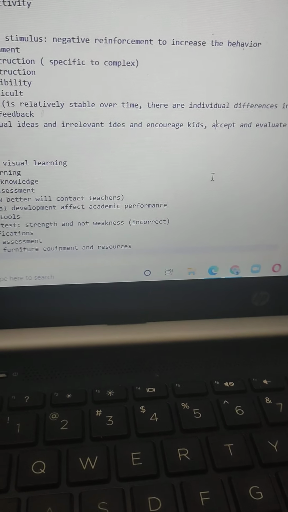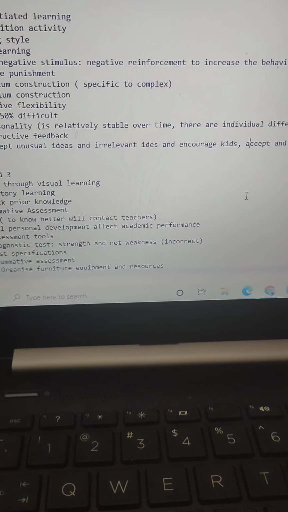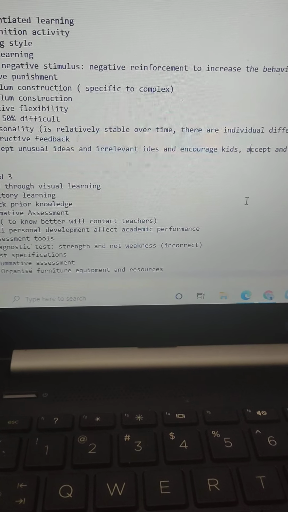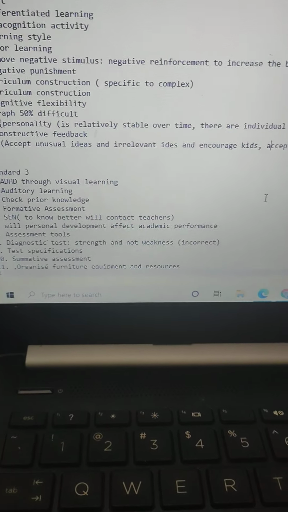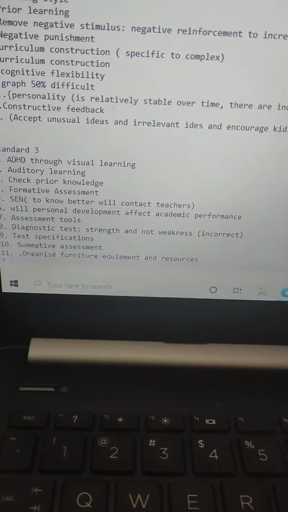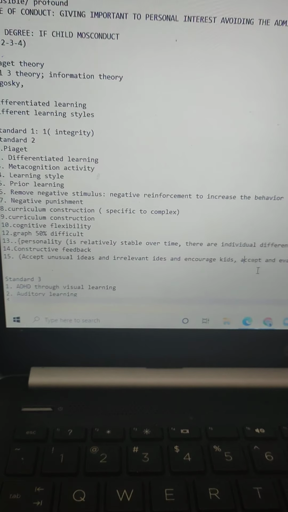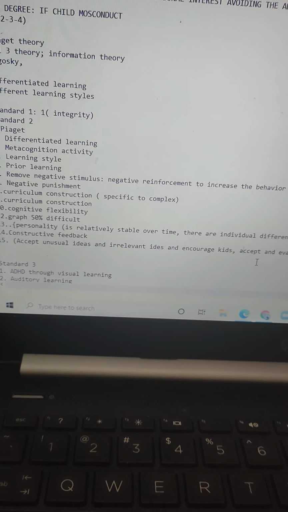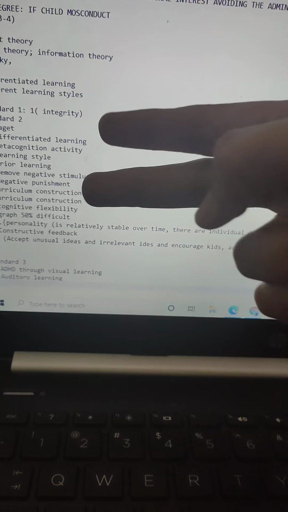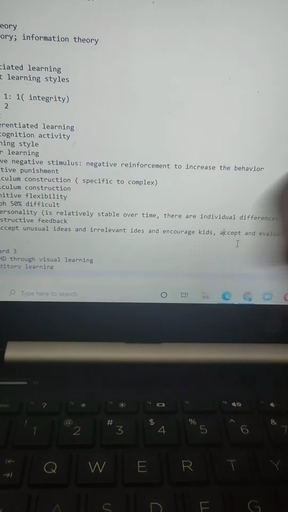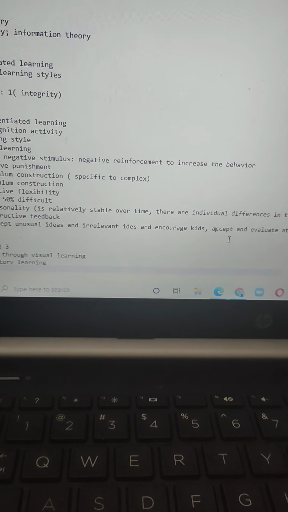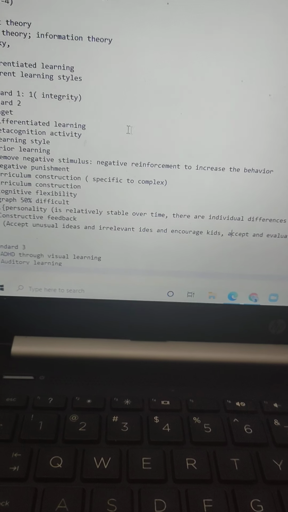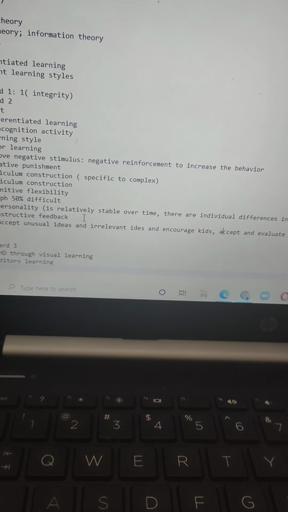So it is very important that you are accepting it, and at the same time you're encouraging as well. However, you're not writing it on the board. You're not making it evident. All right, I think these were all about standard 2. Standard 2 is 40%, standard 3 is 40%, standard 1 and 4 are 10%. From standard 1 it was integrity, and standard 2 these many questions I could remember.